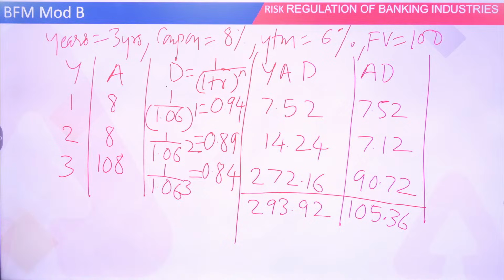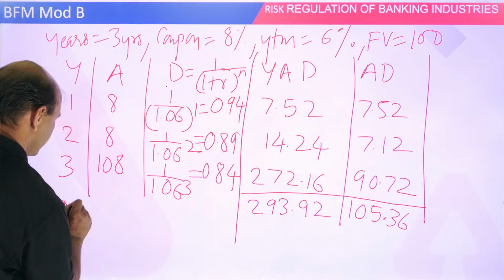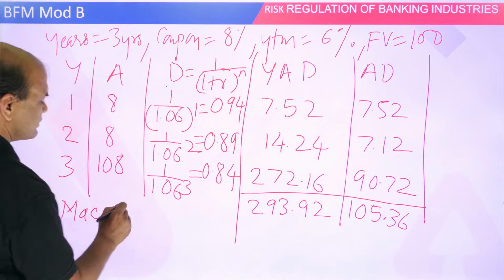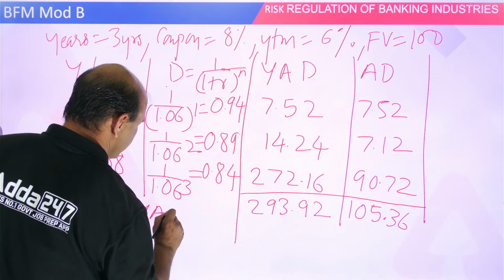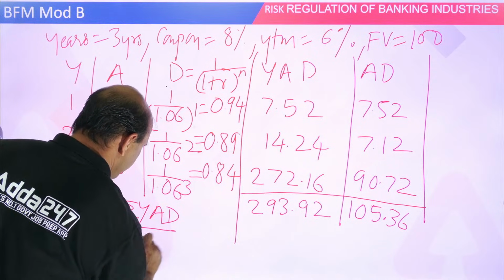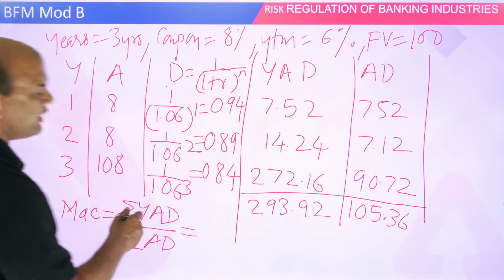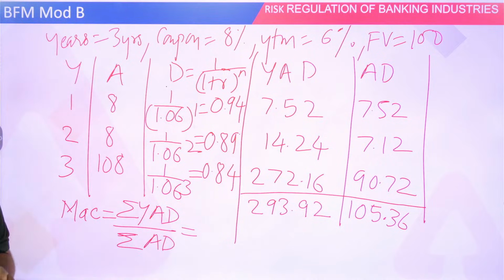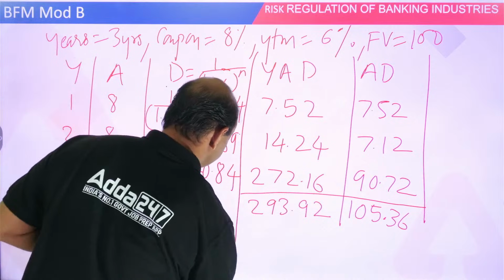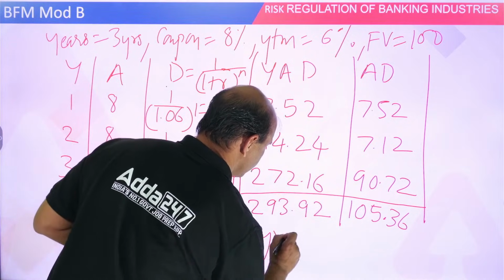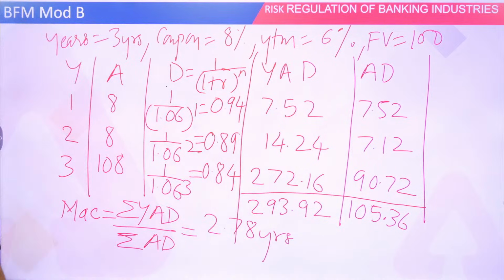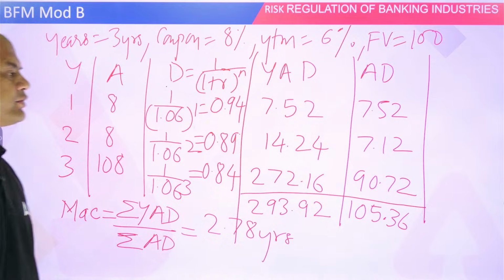Okay? Now find out this Macaulay. Macaulay equals summation YAD upon summation AD. So do it now. 293.92 upon 105.36. So 2.78 years. This is your Macaulay duration. Macaulay is 2.78 years and modified is what?